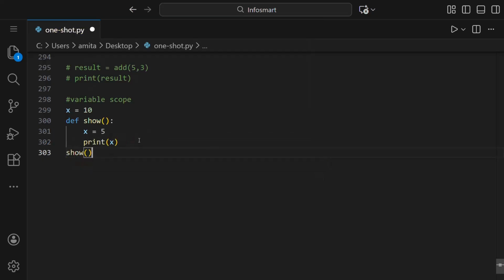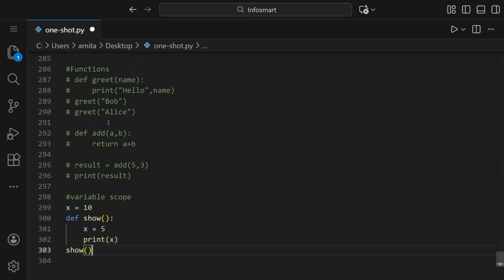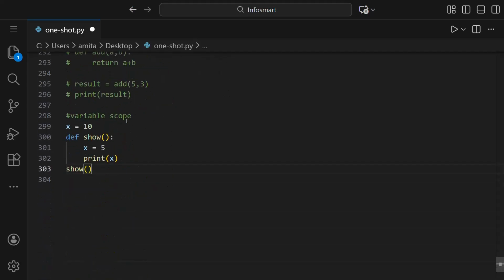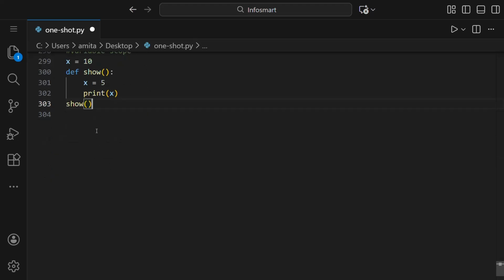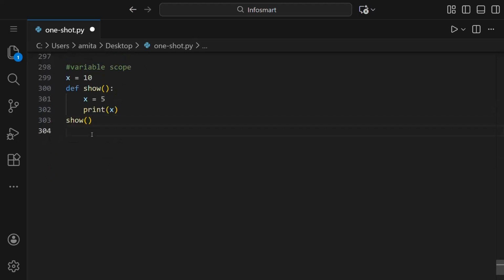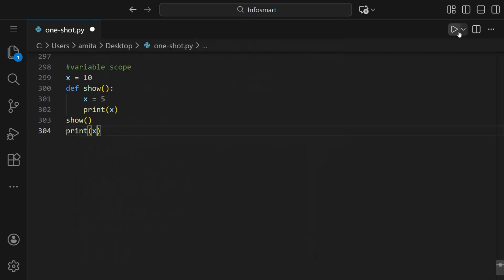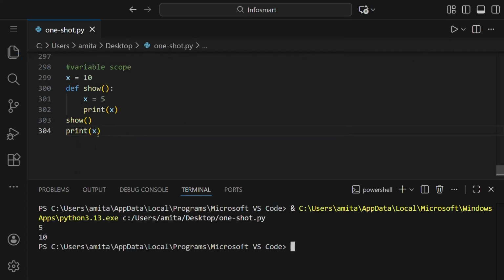Now in the next line, we'll call this function show, like this. Like we have done above with greet, when we did not give a parameter, we just wrote greet and parentheses. In a similar way, we're calling the function show. And at the last, we'll say to print x again. So let us run this and then understand the result.